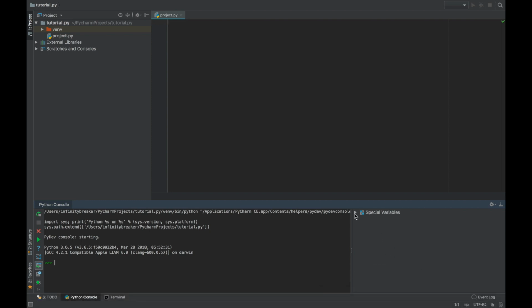And moreover, there is one more area. This region is for special variables. This is the region where we get the information about the variables which have been initialized yet. So before going on further, firstly I need to tell you what variables are.